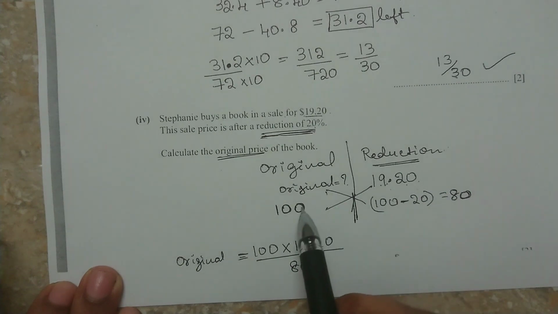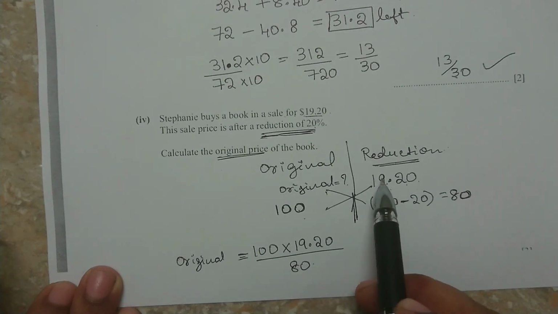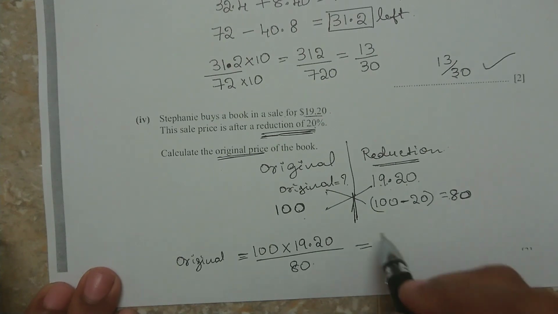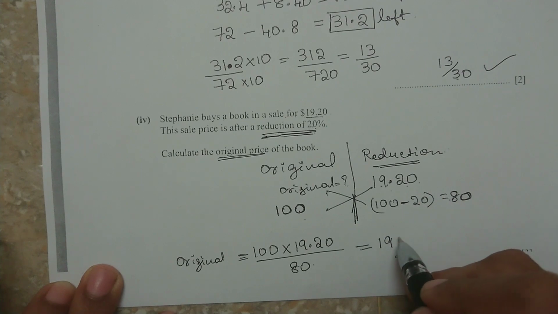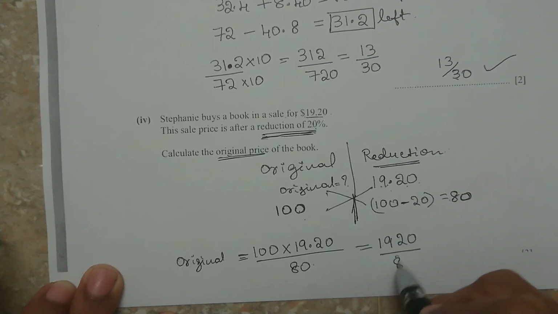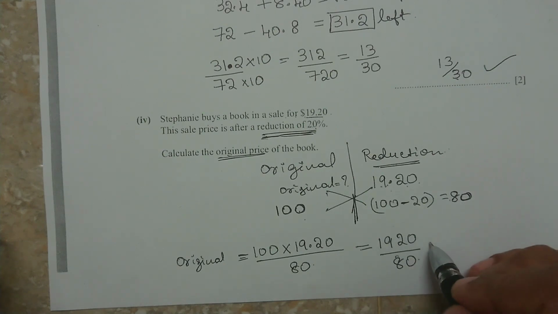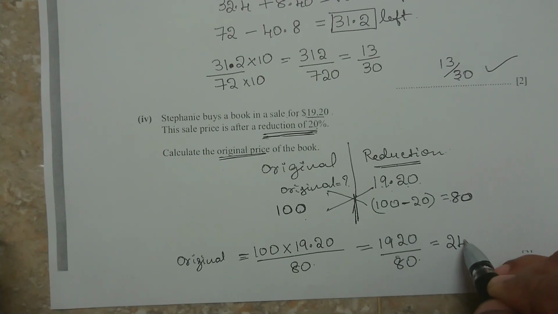That is 1920 divided by 80. You can use your calculator. That is equal to 24.